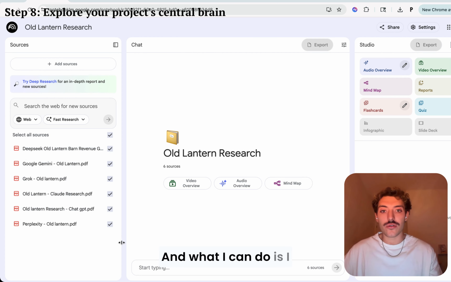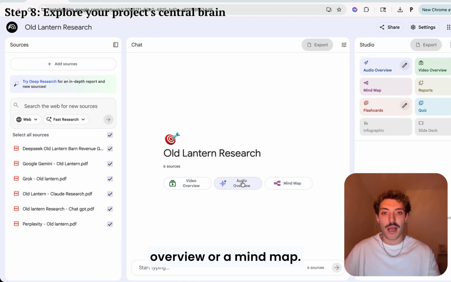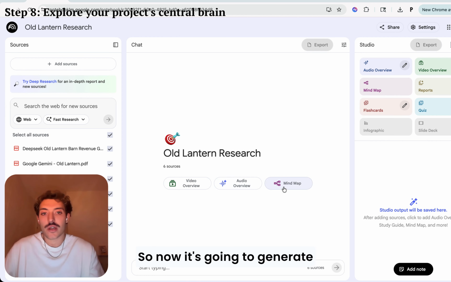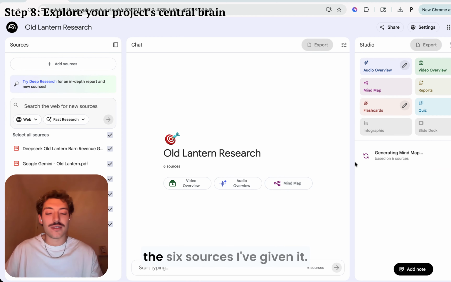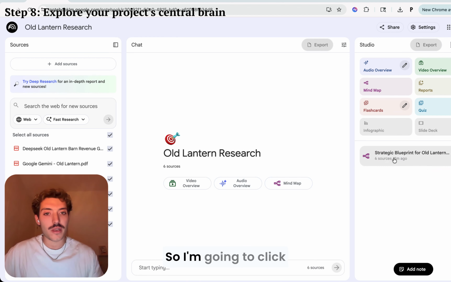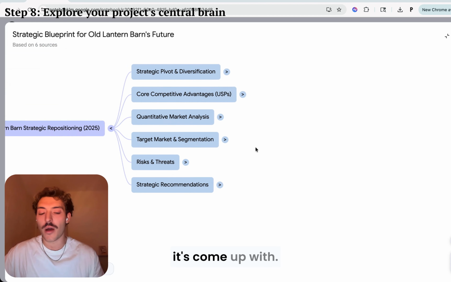And what I can do is I can actually create three things off the bat. So I can do a video overview, an audio overview, or a mind map that's going to help me understand all of this information. So why don't we just go here real quick and select mind map. So now it's going to generate a mind map on the 6 sources I've given it. So it has just finished this. So I'm going to click over here and see what it's come up with.